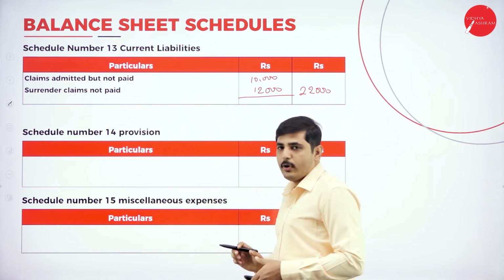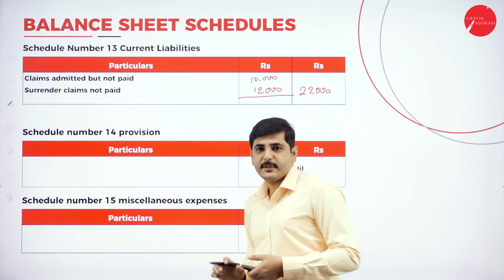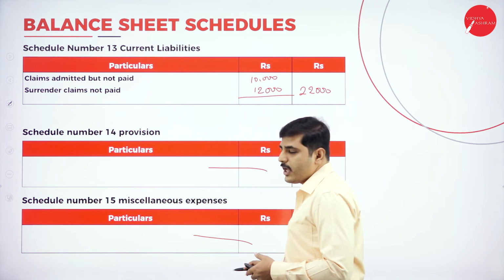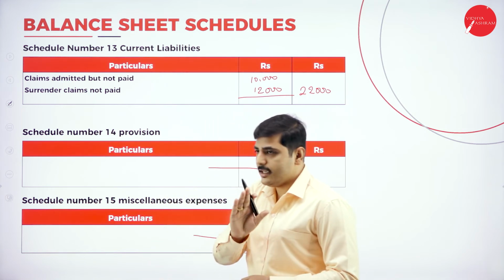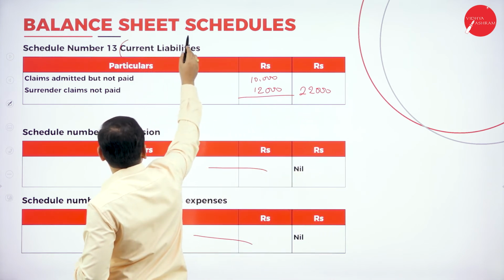Next one, Schedule number 14 and Schedule number 15, provision and miscellaneous expenses. In this problem we don't have any provisions and we don't have any miscellaneous expenses. While doing the balance sheet, keep this in your mind: Schedule number 13 should be deducted.